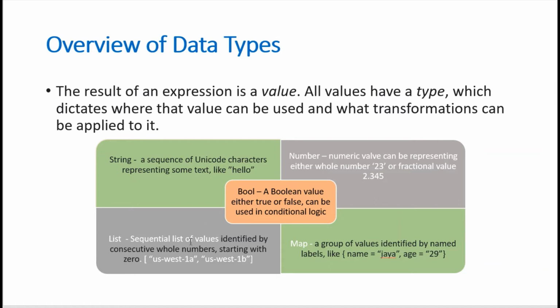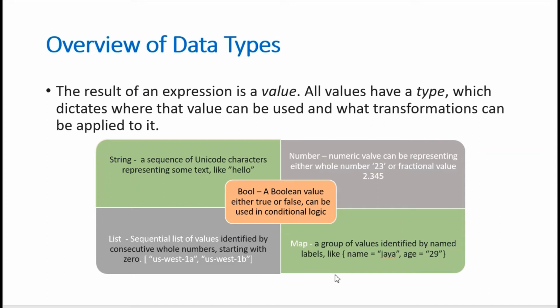And in the same way, list, a sequential list of values identified by consecutive whole numbers, starting with position 0. In this one, if we give 0, it will pick up this one. If we give 1, it will pick this one. This is how a list will work.